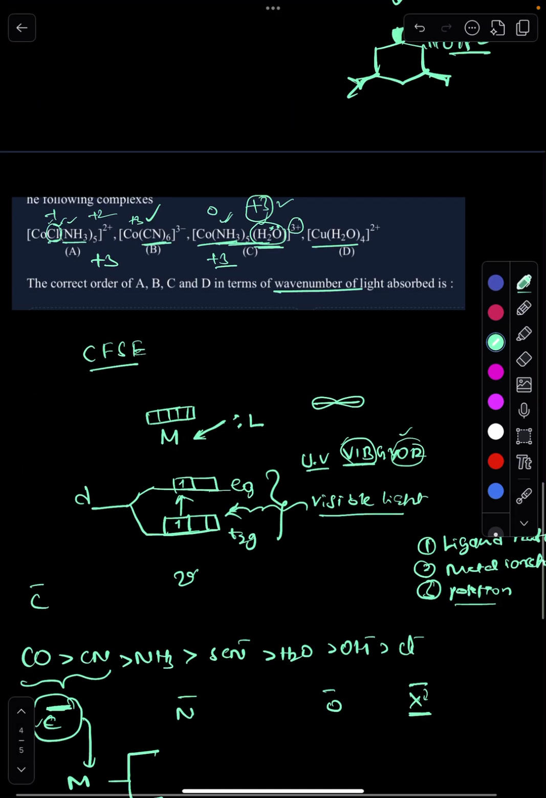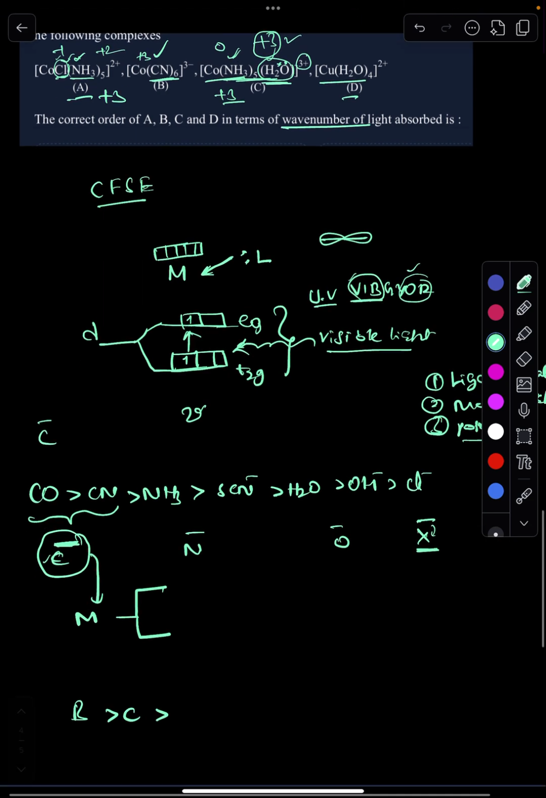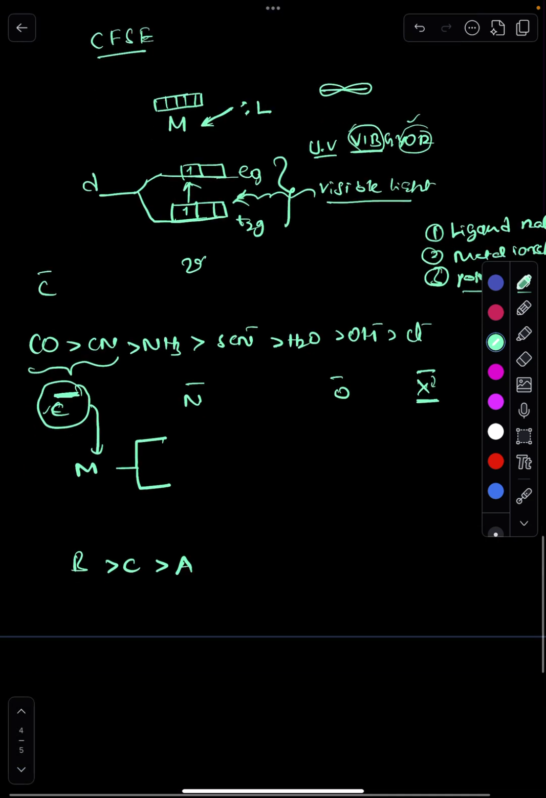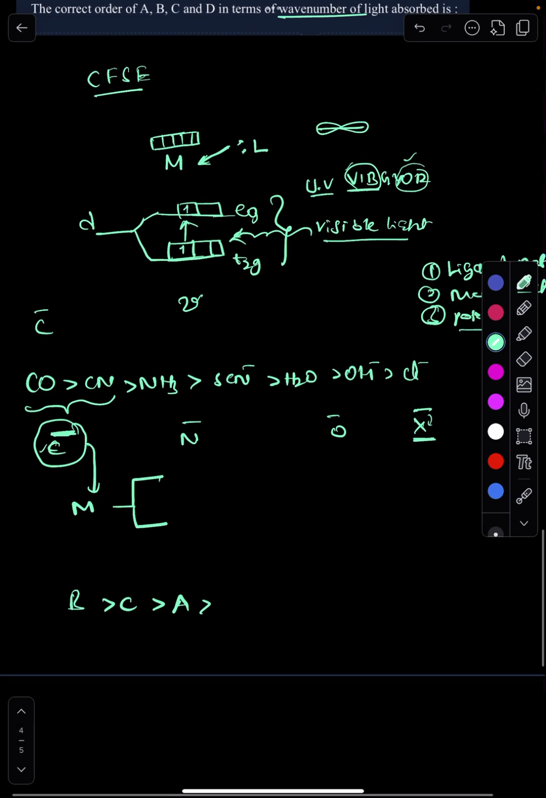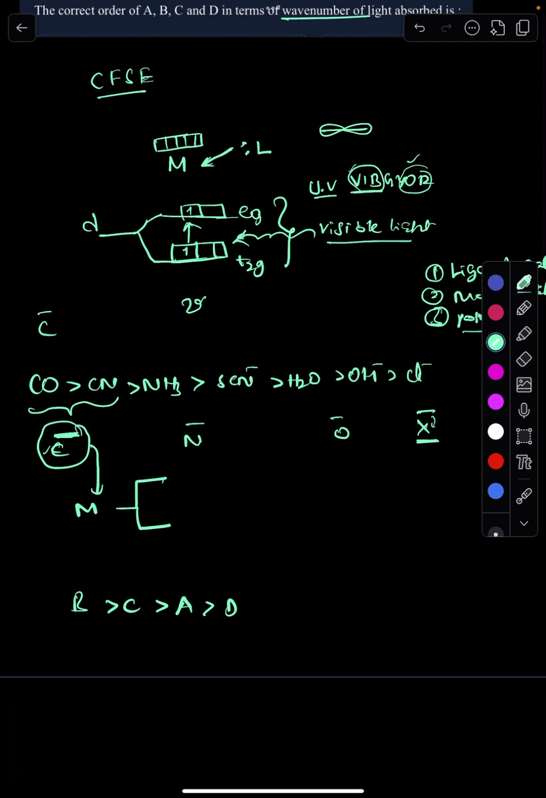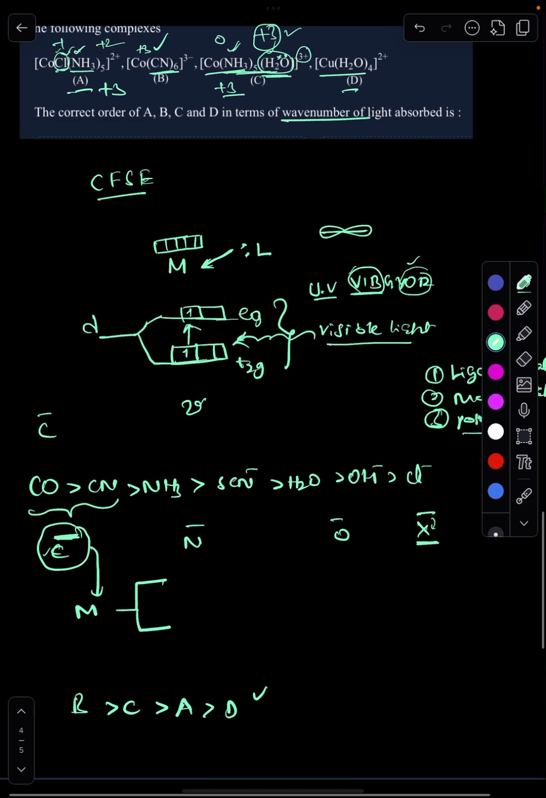If you take it clearly, B is over C, and then A and D. Here five nitrogen donating ligands are there, so A will be more, and finally D. This is the order for the splitting.